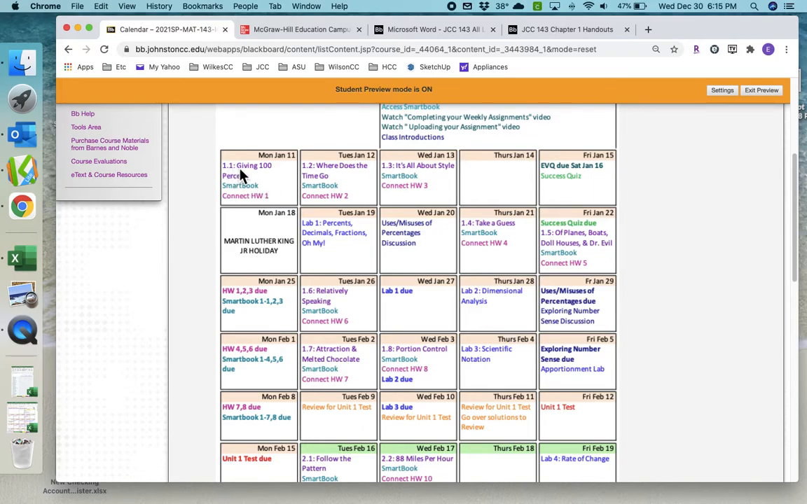So this says watch the 1-1 video and take notes. That's what the purple's for. Then complete the SmartBook assignment for that section, complete the homework, and Connect for that section. The next one says watch the 1-2 video, take notes, complete the SmartBook, complete the Connect, and so forth. You can see here your EVQ is due on the 16th. I don't have a Saturday there, so I had to put it on Friday. But go ahead and get that done.